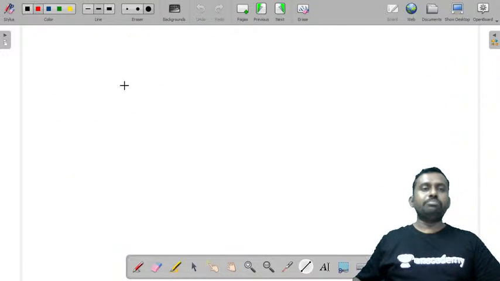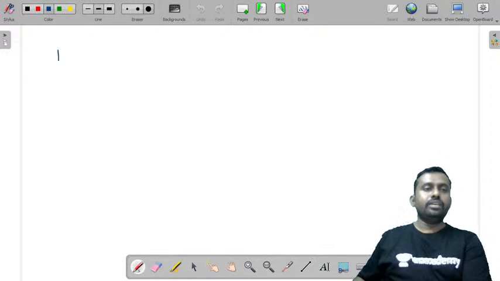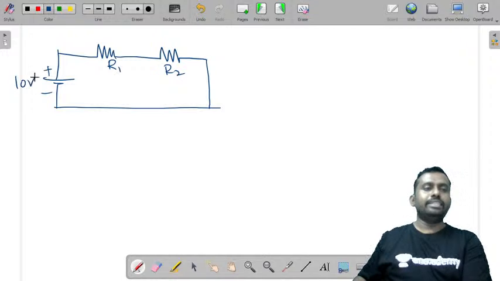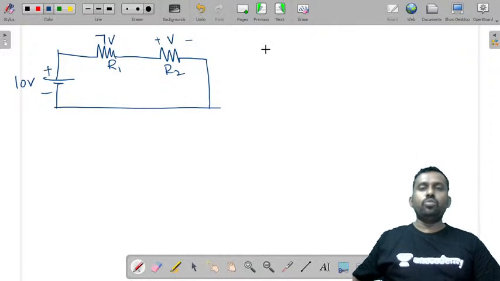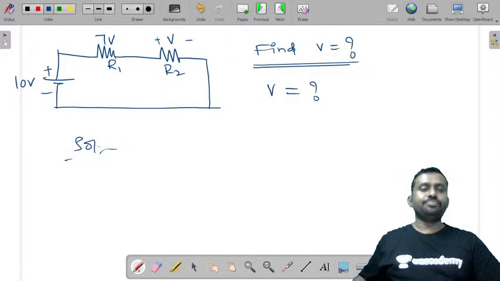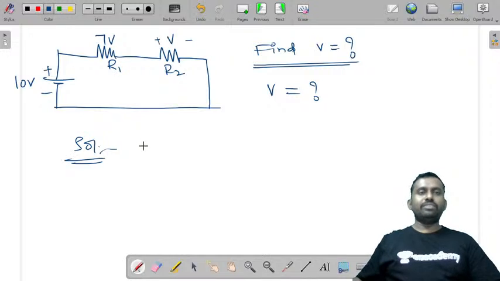So let me give you a simple example. Suppose you have a simple circuit like this. I'll not give you the resistor values, but I say this is 10 volts, this is 7 volts, and let us call this V. Now when I ask you to find V without knowing any values of R1, R2, you can directly tell me. What is the value of V? I want you to tell me what the value of this V is.